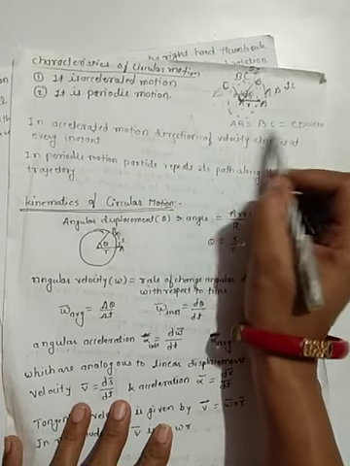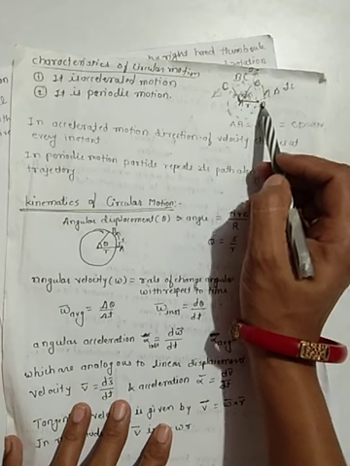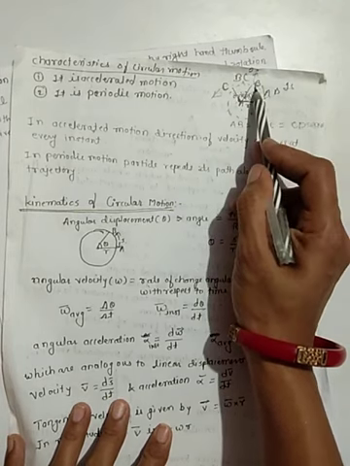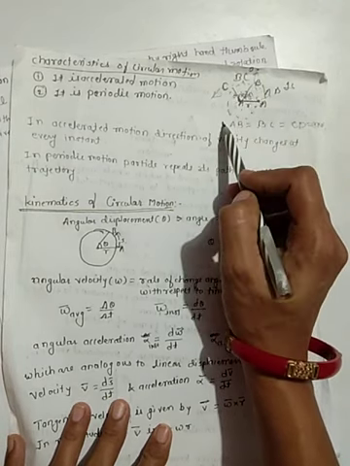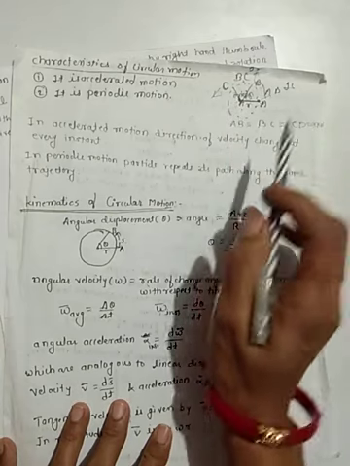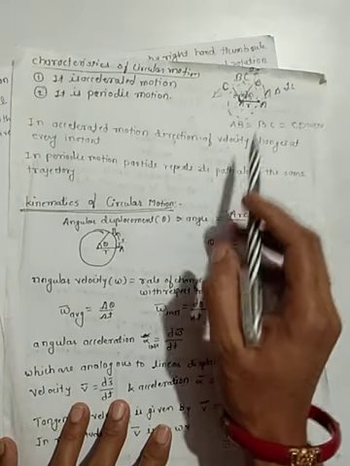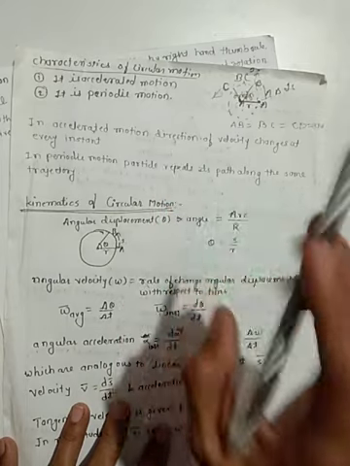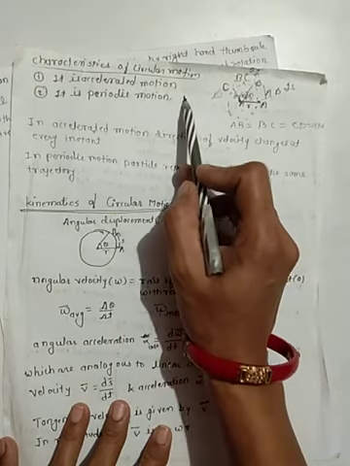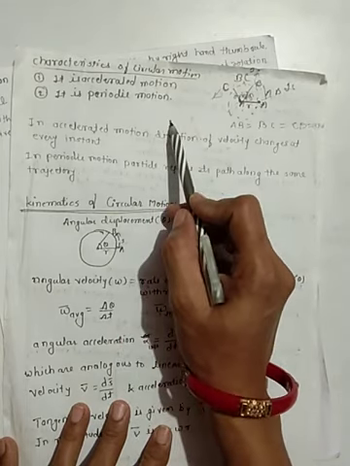Always when the particle goes from A to B, B to C and C to D, every time it will take the same time, then we can say that that particular motion is a periodic motion. Understood? It is accelerated motion and it is periodic motion.